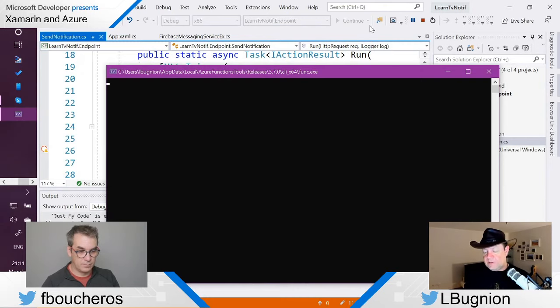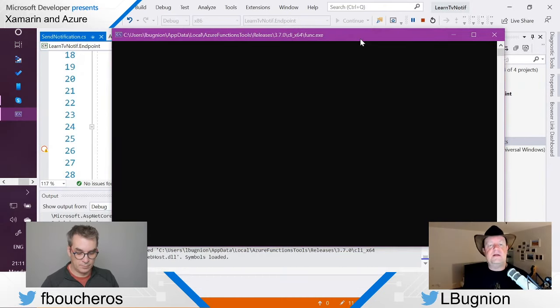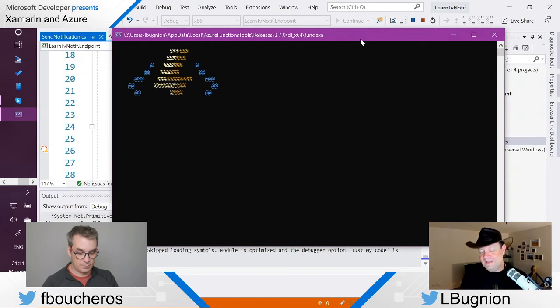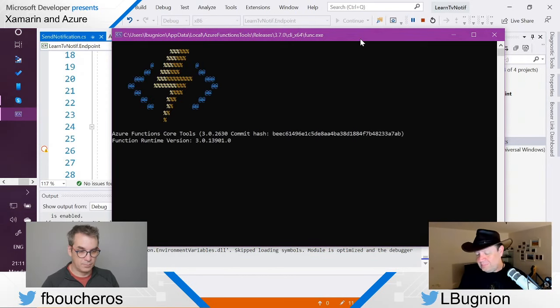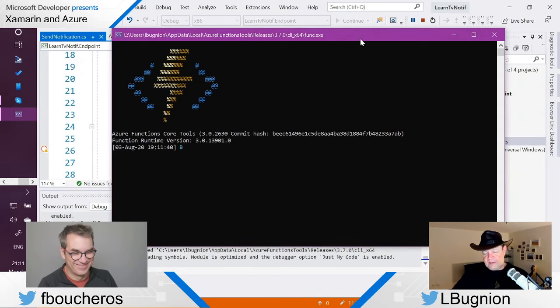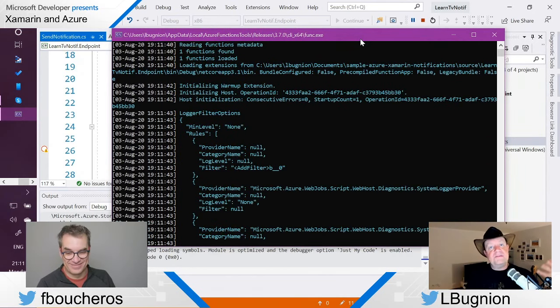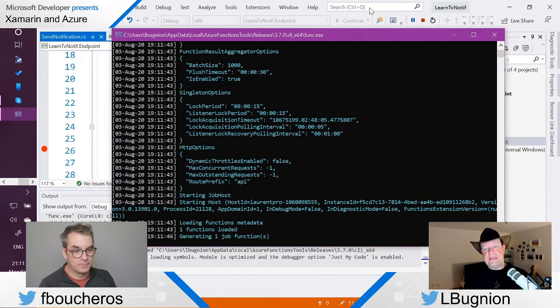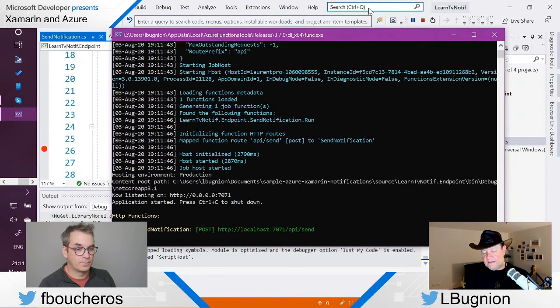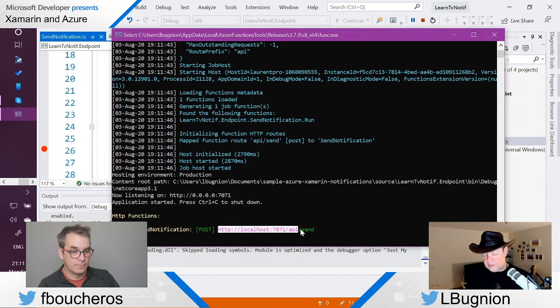So here it's taking a moment. Again, sorry about the slow pace of my machine. It's a relatively old machine. I'm due for a new machine very soon. So here we see that it's starting up, all right? And because I have an HTTP triggered application, I also have here an HTTP address, a URL, which I'm going to copy, all right?